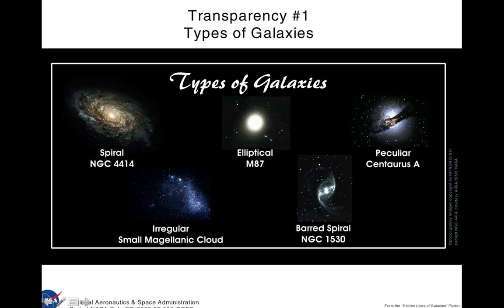What I want you to do here is to sort of describe it. What does it look like to you? Give it a description. For instance, some people describe this as looking like a fried egg or a pinwheel. So give it a description. If you saw that, how would you describe it? Because later on you're going to be taking a look at a whole bunch of different galaxies, and you're going to be able to try to identify what they are. So if you can get yourself a good description of each of these, it'll help you later. So go ahead and put me on pause, take a few minutes, write your descriptions, and we'll come back.